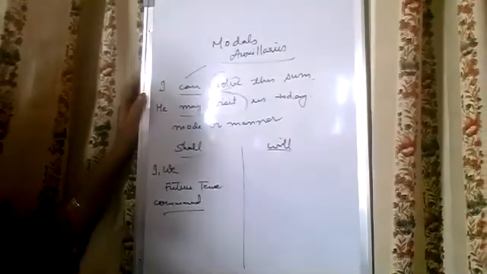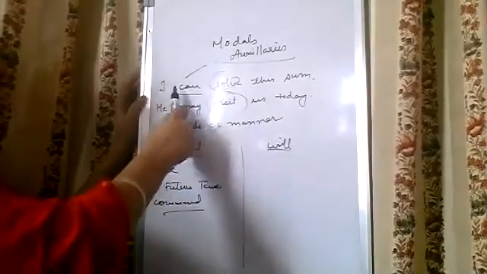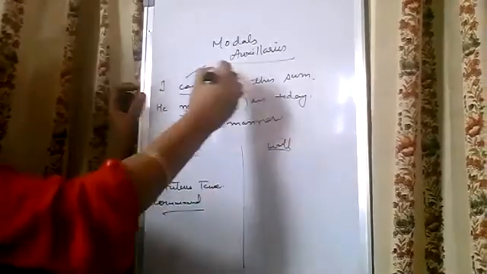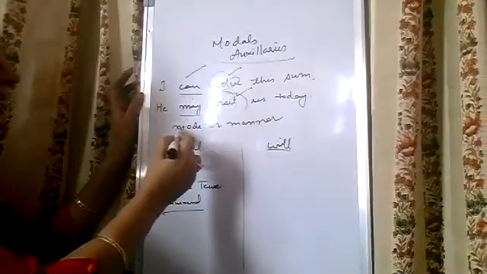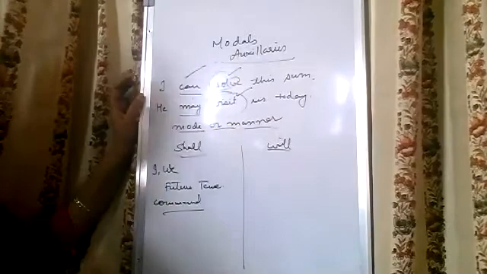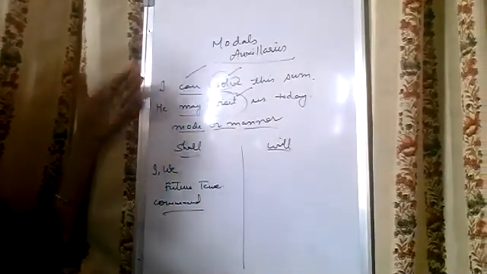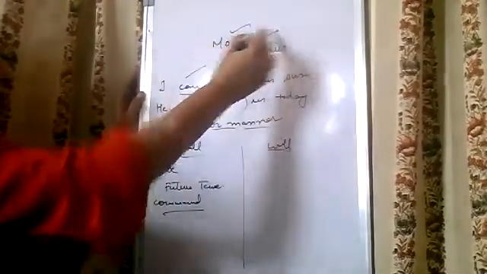For those students who have entered just now, just see the modals. For example, I have given the example, I can solve this sum. He may visit us today. Here these are the two main verbs, okay? And this can and may denote the mode and manner of the verb. They add some additional information about how the verb will be carried on. Because it explains how the verb will be carried on, this is the reason why they are called modal auxiliaries.